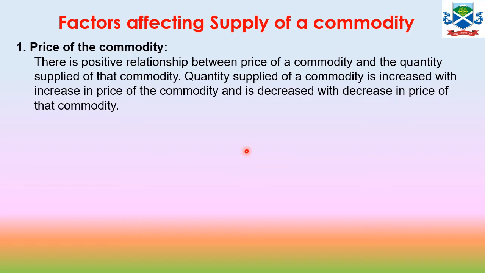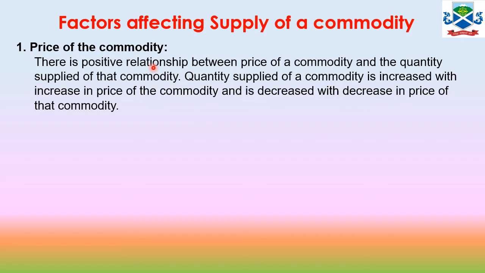The first one is the price of the commodity. There is a positive relationship between the price of a commodity and the quantity supplied of the commodity. The quantity supplied of a commodity increases with an increase in price, and the quantity supplied of the commodity decreases with a decrease in price of the commodity. So it establishes a positive or direct relationship. If price increases, supply increases.